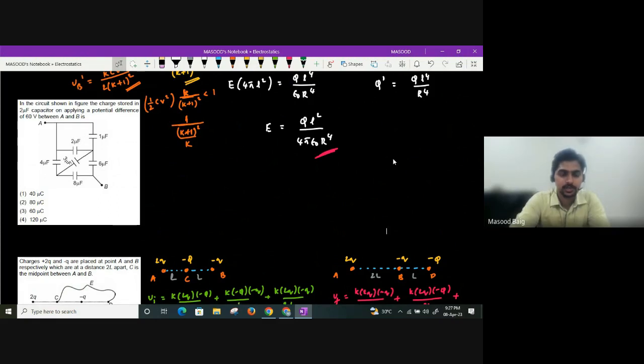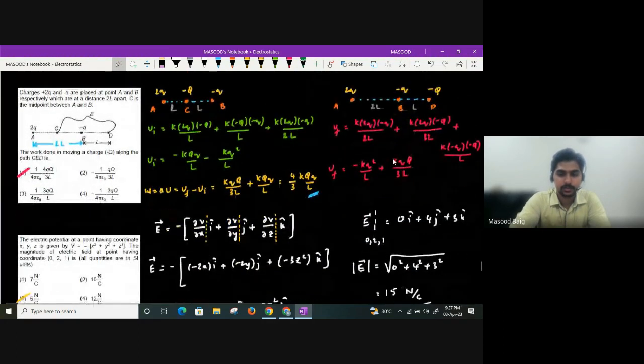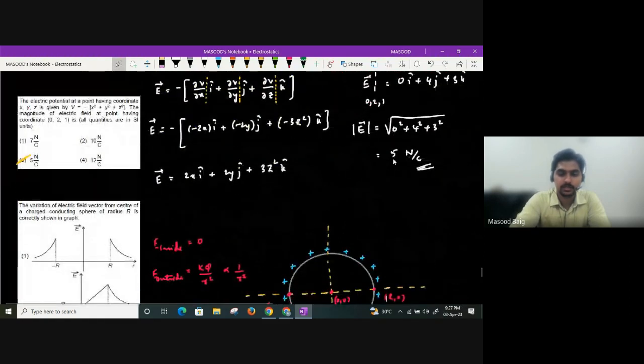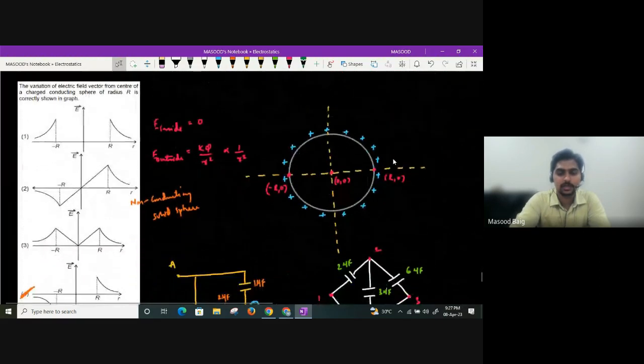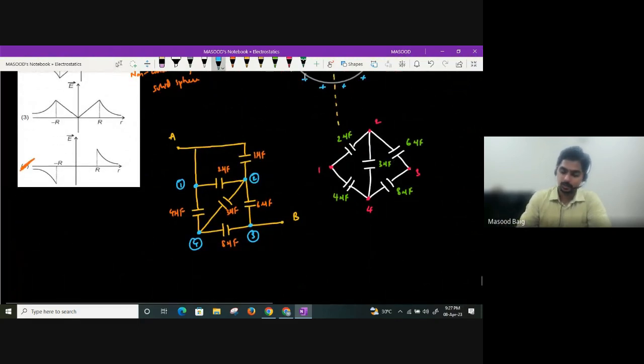2, 4, 6, and 8 are given. 3 is given in between, guys. Okay. We can keep it aside now. So as you can see, if I have taken it aside, is it forming a Wheatstone bridge, guys? You can clearly see that it is not forming a Wheatstone bridge. So then we will generally solve this question, guys. So how we'll solve is, as you can see, between this point and this point, is there any element? No. So directly I can take and keep this point somewhere over here. So 1 microfarad is connected between here, 2 microfarad is connected between these 2 points. Yes or no? So if I redraw our circuit, it is not forming any Wheatstone bridge, guys.